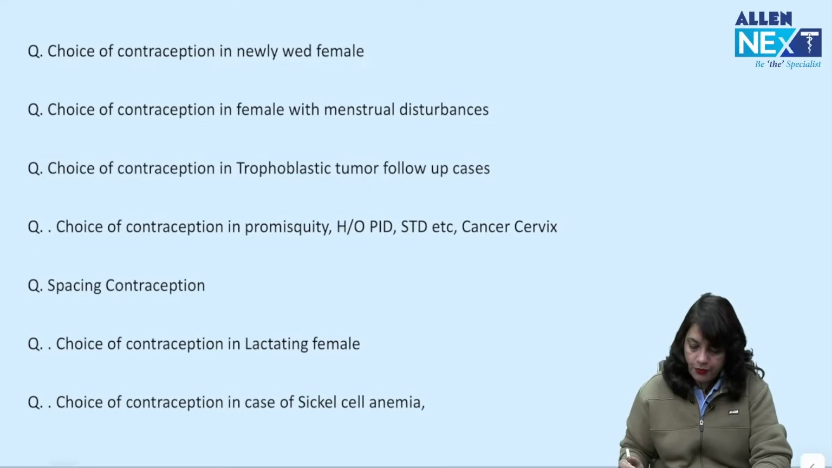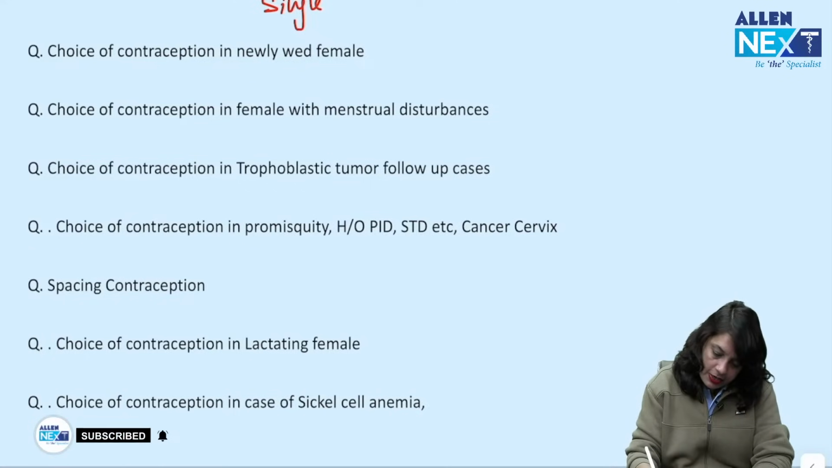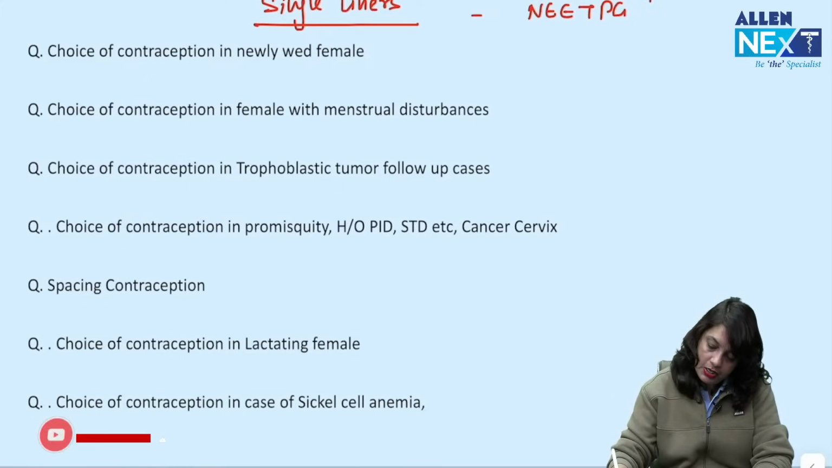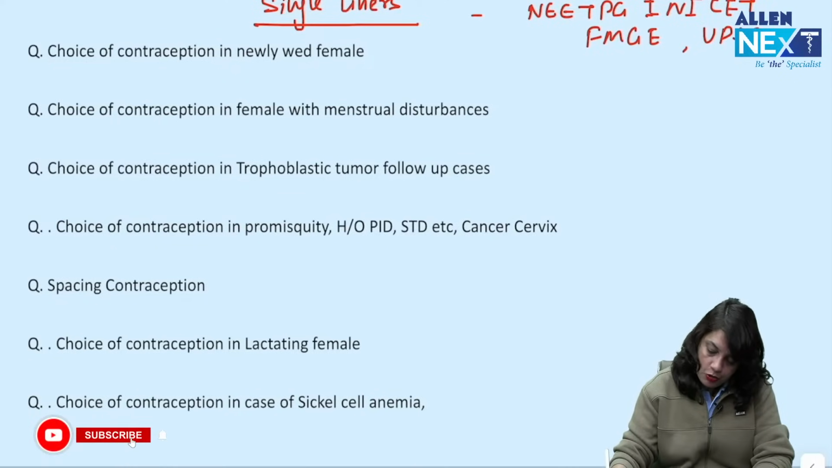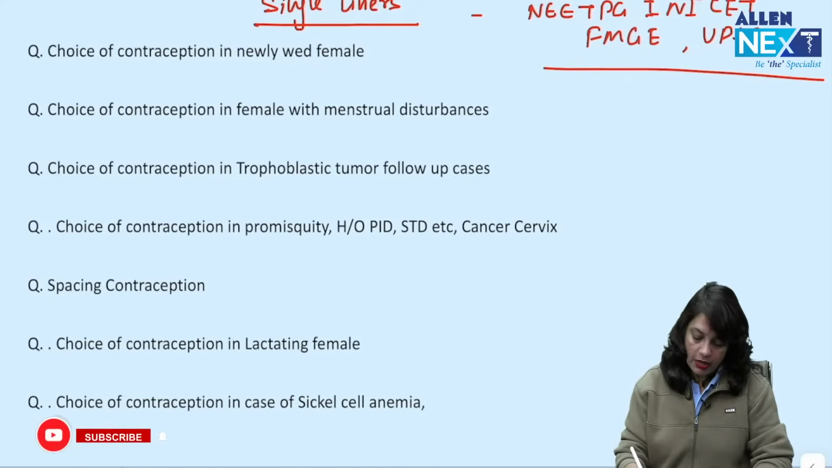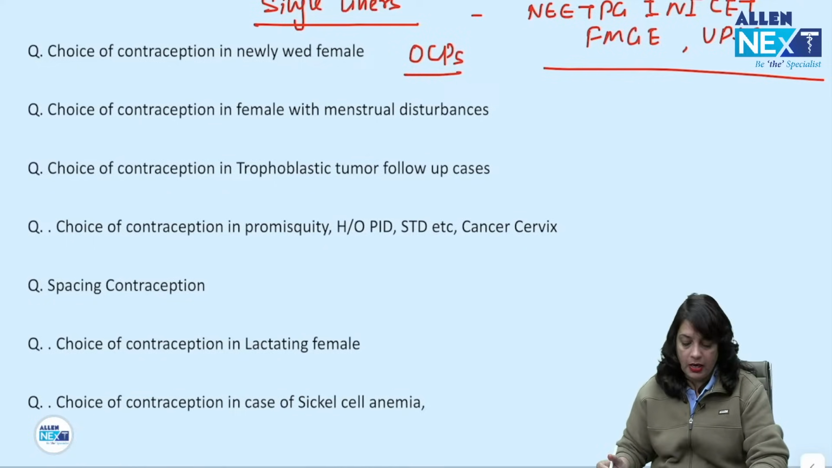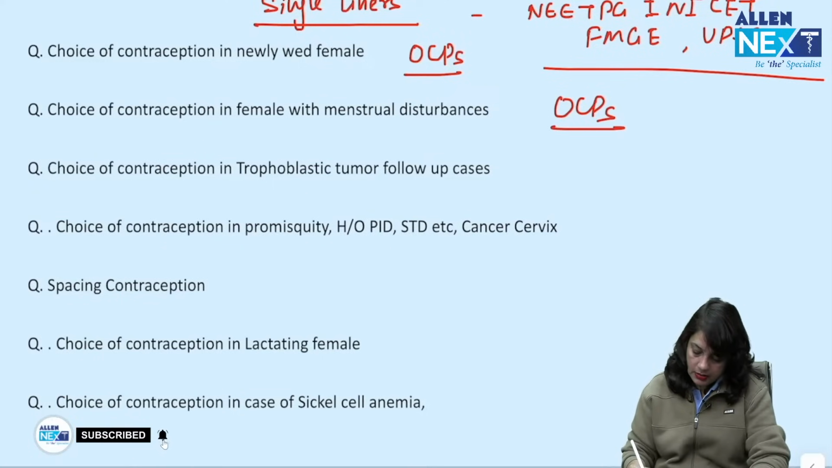Next, choice of contraception. This is more of the single liners and it is very important not only for FMGE exam but also for NEET PG, INI CET, FMG as well as UPSC, all exams. Choice of contraception in a newlywed female is OCPs. Choice of contraception in a female with menstrual disturbance is OCPs.